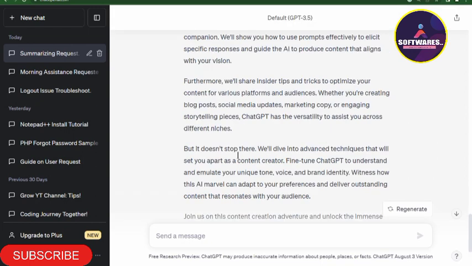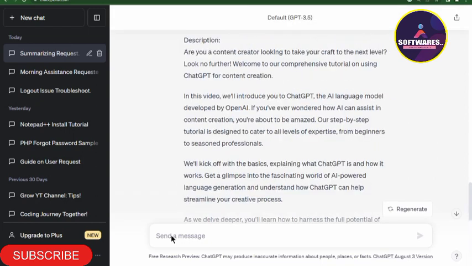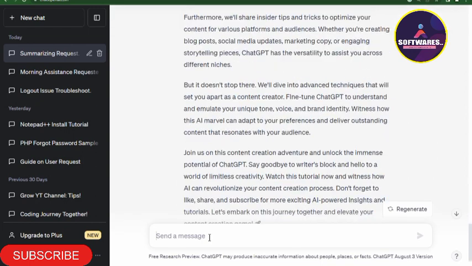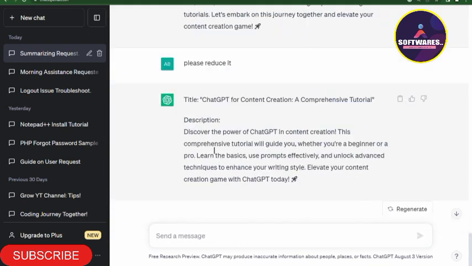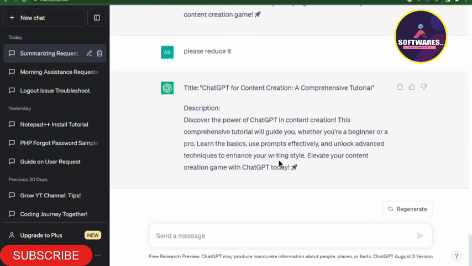Let's take for example now, we don't like it, it's too lengthy. I can ask ChatGPT, please reduce it. Then let's see if it will be able to reduce. Then it has actually reduced the content from that lengthy description to a more concise description.